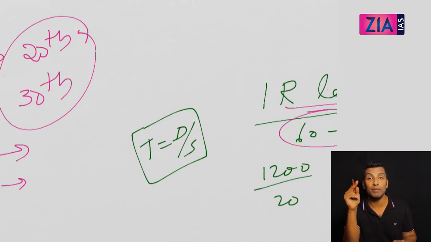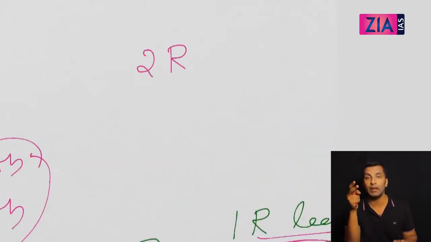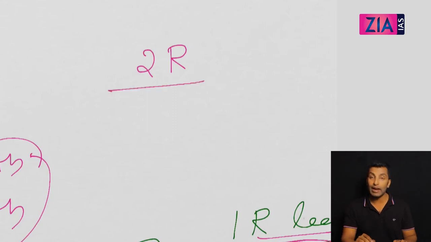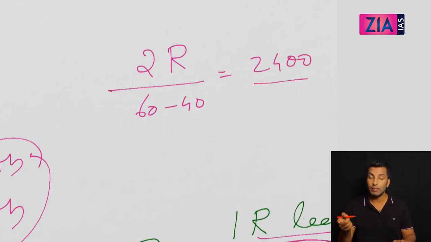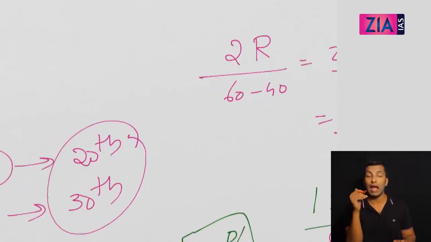But if I ask you when they meet for the second time, what is your answer? Two round lead. Second time meeting means two round lead divided by relative speed, that is 60 minus 40. Two rounds means 2400, divided by 60 minus 40, that is 20. And here also you will get 120. So this is a special case where both are happening at the same time. The meeting is actually happening at the starting point. First meeting and second meeting, both are happening at the starting point.